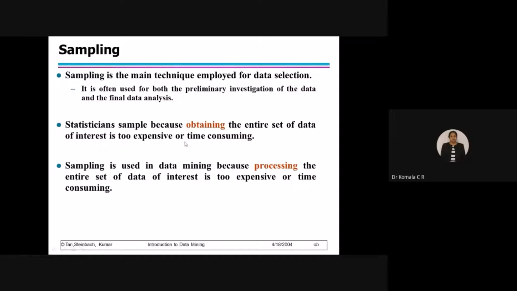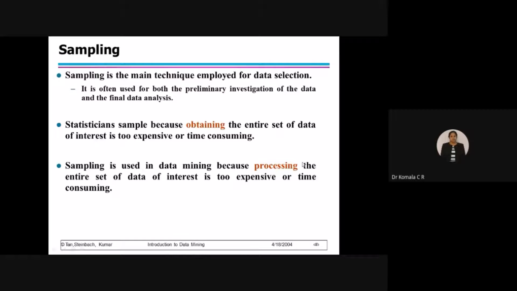So instead of wasting time with unnecessary information, what will I do? I will take only a sample of data, whichever is required. Only that particular set of data is going to be considered. The rest I am going to ignore. It is available in my database, but I will not use it. So sampling is used in data mining because processing the entire set of data of interest is too expensive or time consuming. The same thing here.